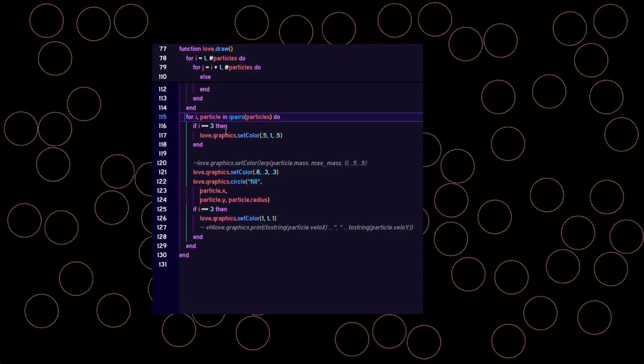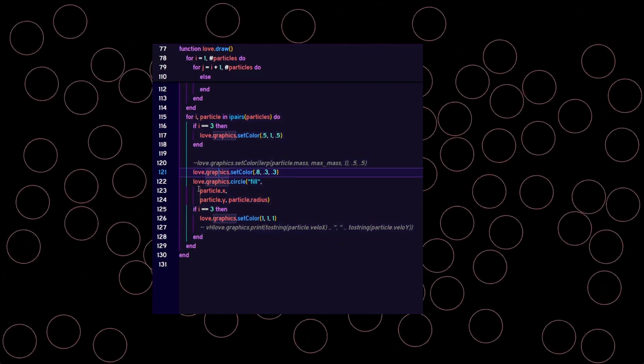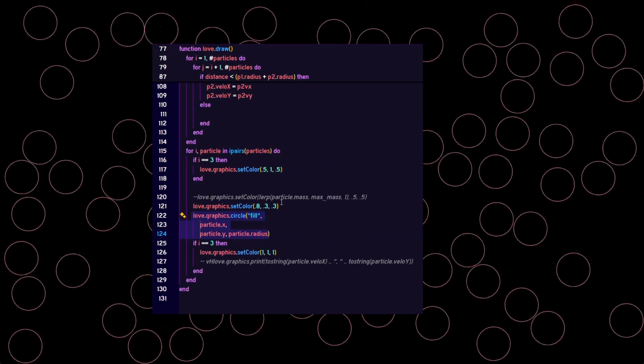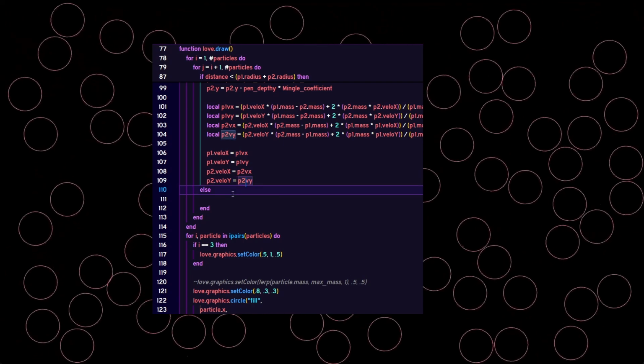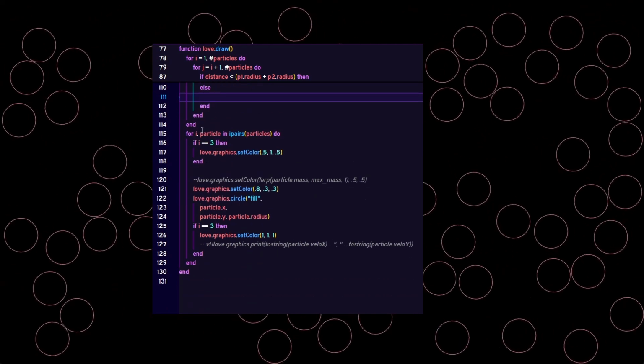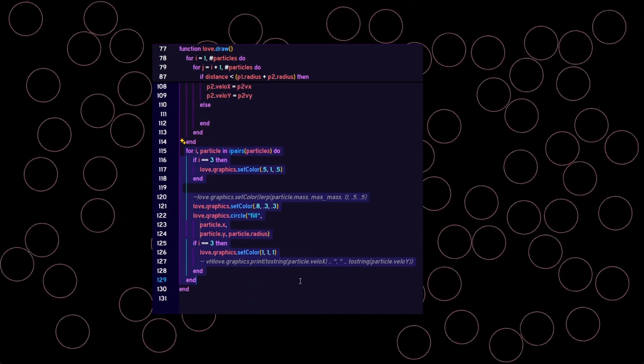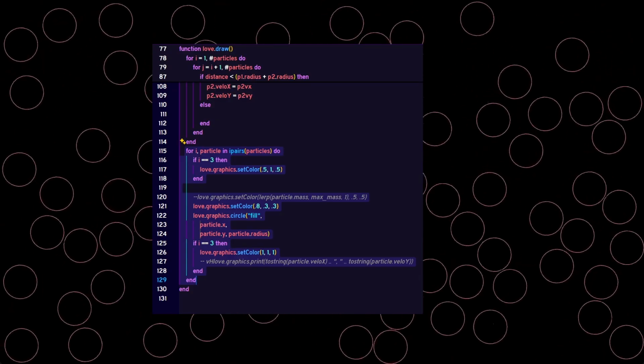Lastly, we have the actual draw function. This loop simply goes through all the balls and draws them. Now that I think about it, it very well could be placed within that previous loop updating the collision of all the balls, improperly placed within the draw function, but that's why making these videos is so fun. I have no idea what I'm doing, and that highlights this so humbly.